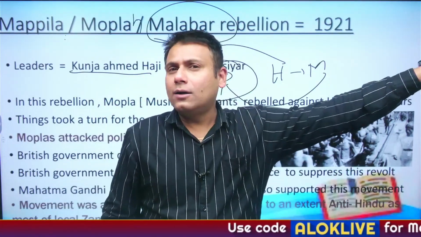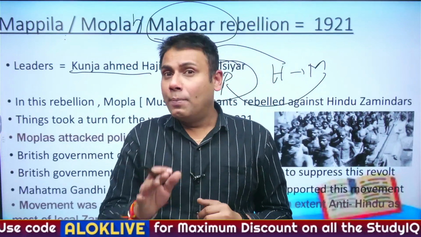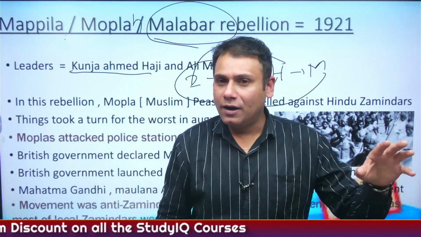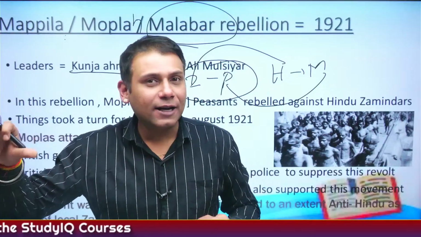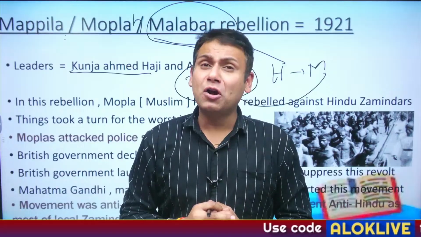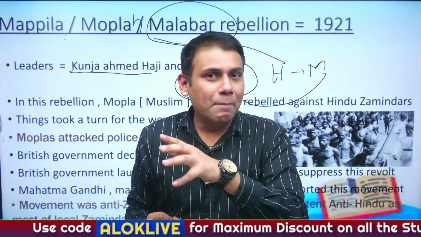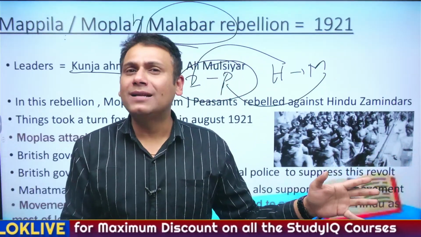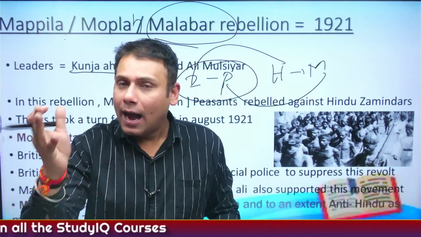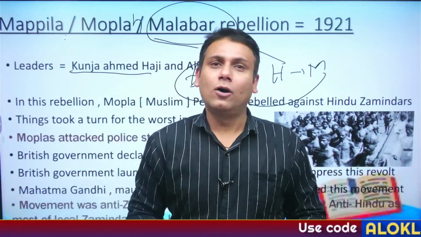In the very start of the session, from the very first lecture, I have told you one thing. Britishers have always followed two major policies in India: divide and rule and carrot and stick policy. In 1905, Lord Curzon, the Viceroy of India, divided Bengal on what pretext? He said that Bengal has become too big to be administered by a single Viceroy. So for administrative ease and convenience, I am dividing Bengal into two parts: West Bengal and East Bengal.